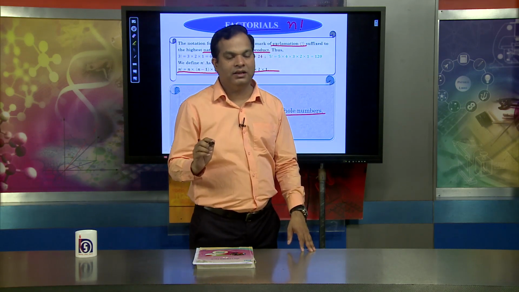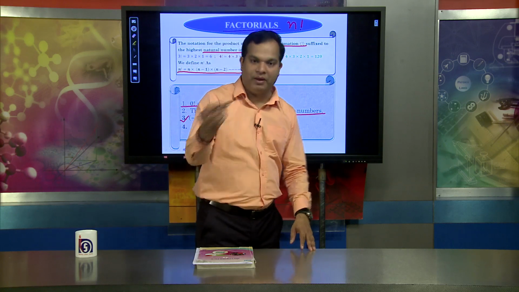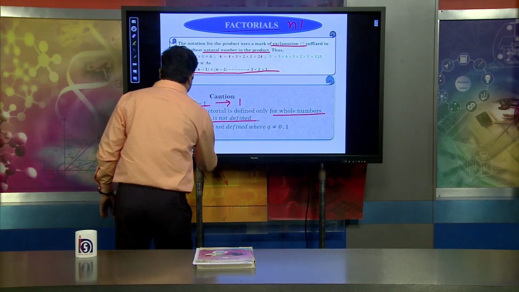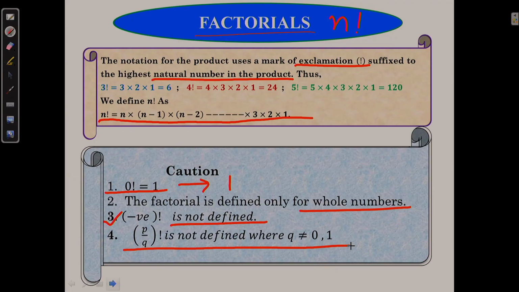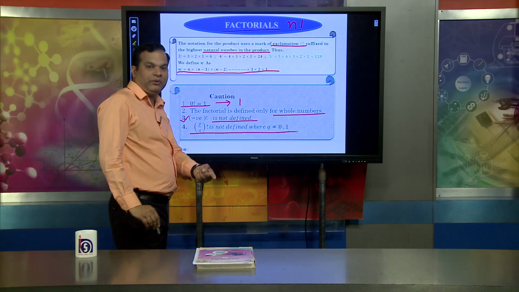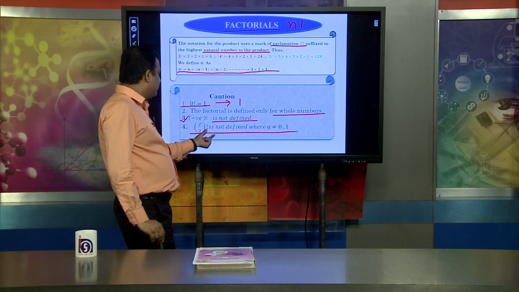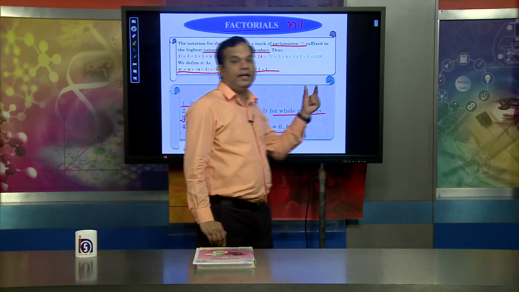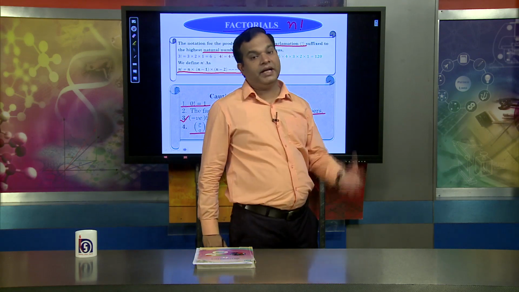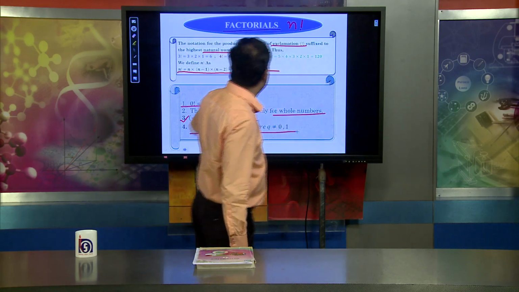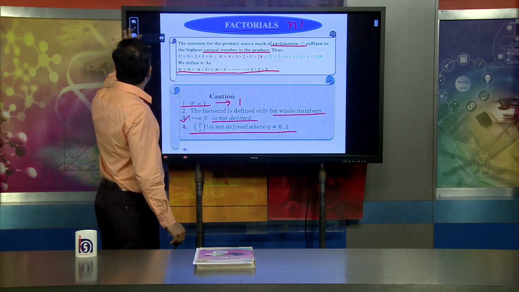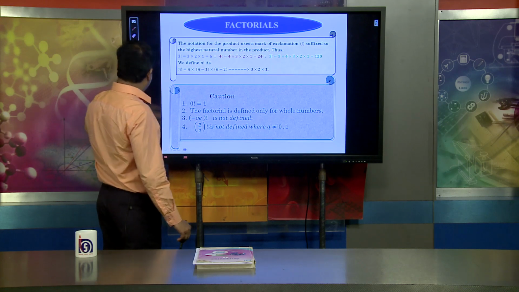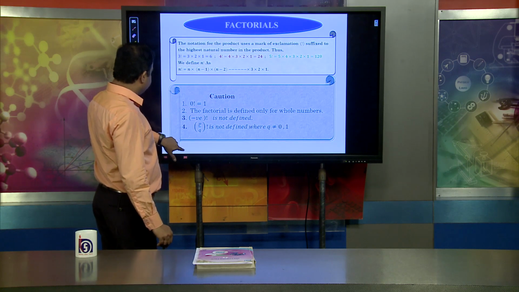Only for the positive part it is defined. Fourth is p by q. I already told you, p by q is the form of a rational number where q is not equal to 0. So p by q factorial is not defined. These four results we must understand in order to understand the factorial part.